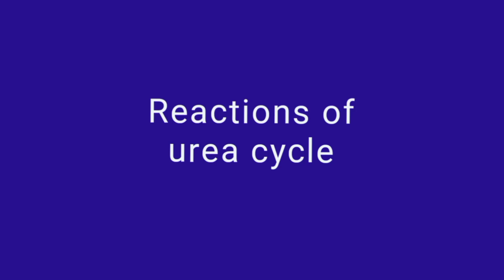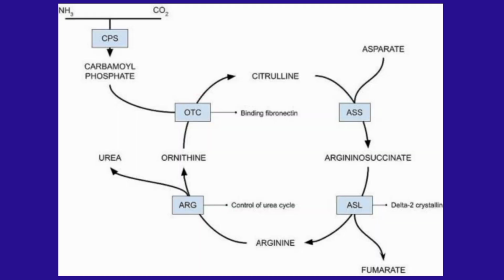Dear viewers, today we are dealing with the reactions of urea cycle. Urea cycle is a 5-step process. First step is synthesis of carbamyl phosphate. Carbamyl phosphate synthase of mitochondria catalyzes the condensation of ammonia with CO2 to form carbamyl phosphate.